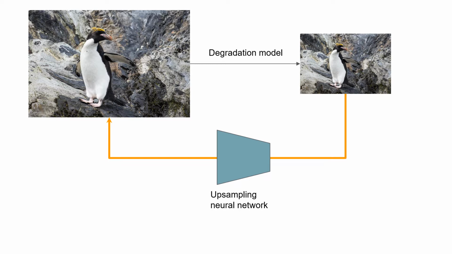To restore the high-resolution images from the observations, one typically needs to learn the degradation model and train the upsampling neural network to revert it. Therefore, the performance of USR models largely depends on the quality of the degradation models.